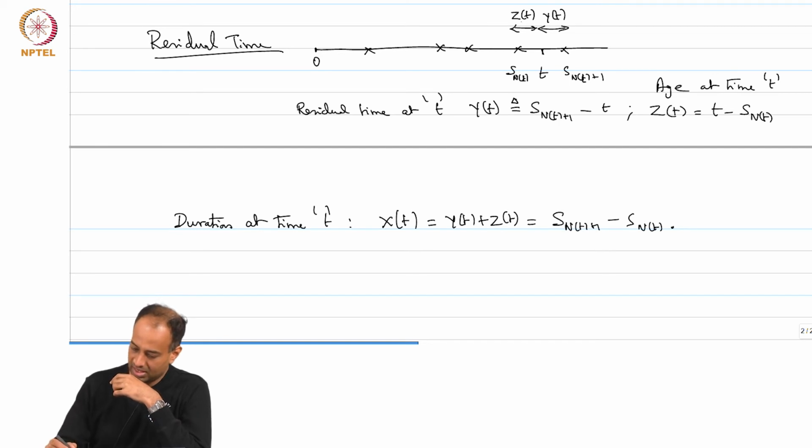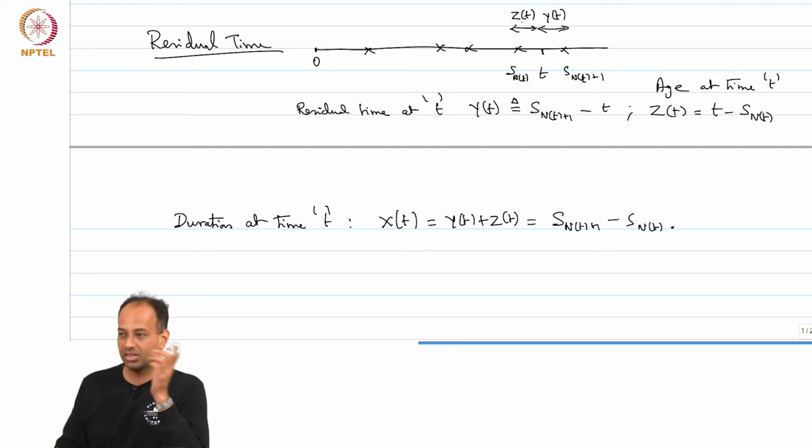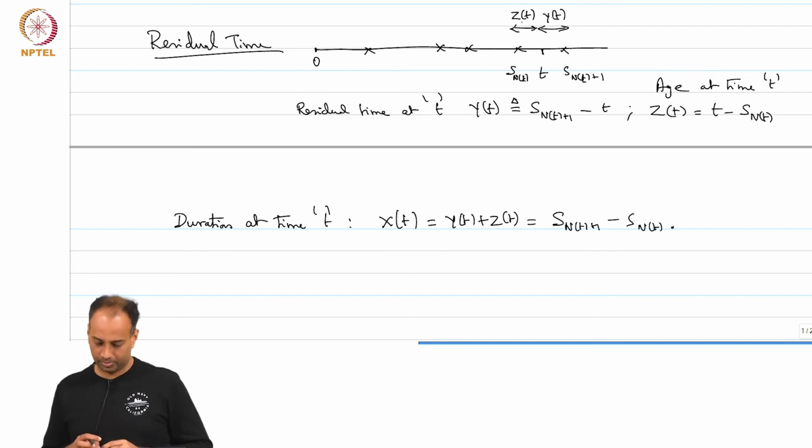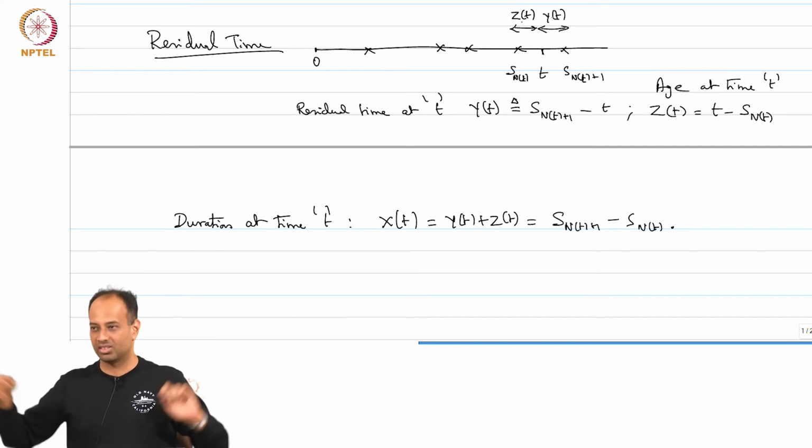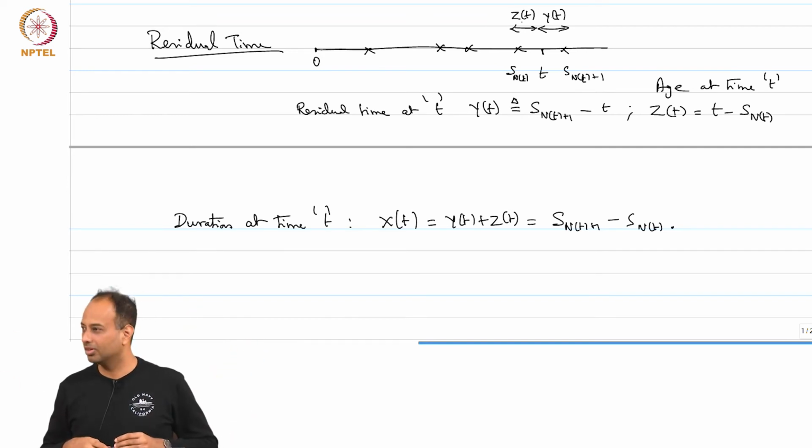So, X(t) is Z(t) plus Y(t), duration is age plus residual life, okay. Is that clear? So, you are showing up at the bus stop at time t, how long is the duration between the previous bus and the bus you are going to see next, okay, that is the duration, clear.